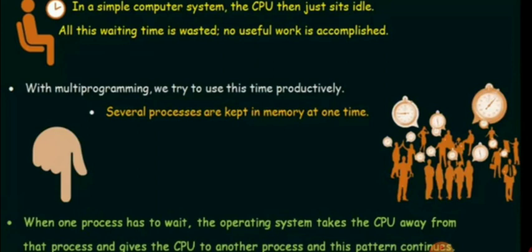You will allocate the process to the CPU. So without making the CPU idle, the scheduler will allocate the next process to the CPU so that they will make the CPU busy at all times, right? So the last point, when one process has to wait, the operating system takes the CPU away from the process and gives the CPU to another process. So they will give the CPU to another process and this pattern continues.